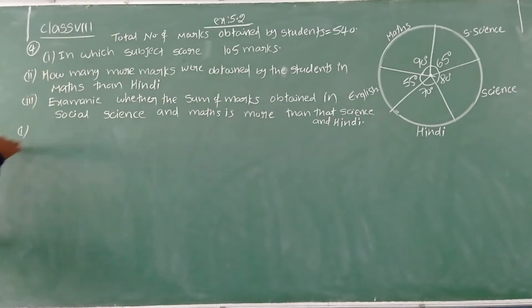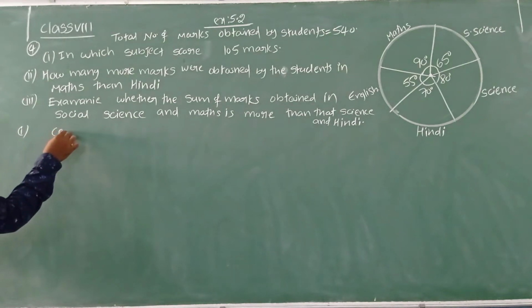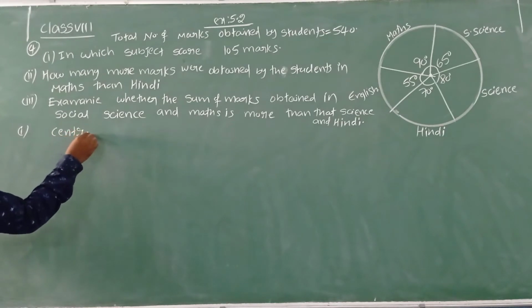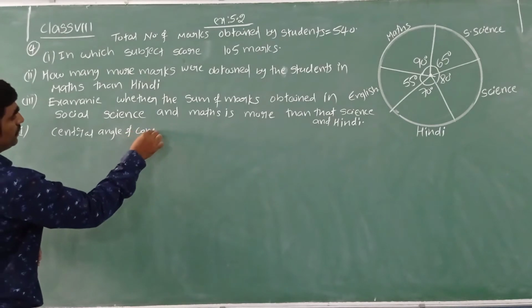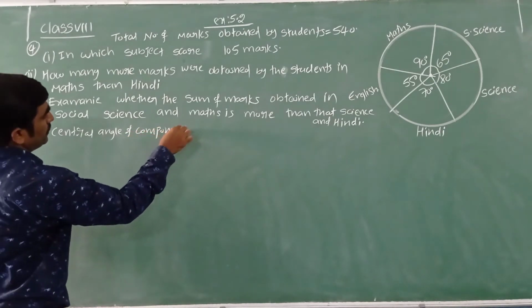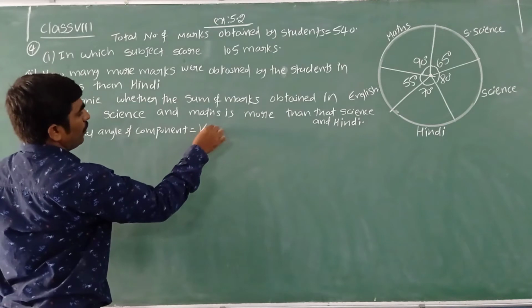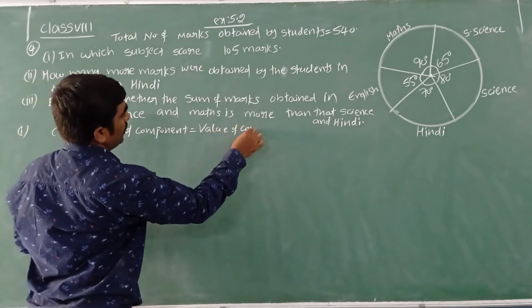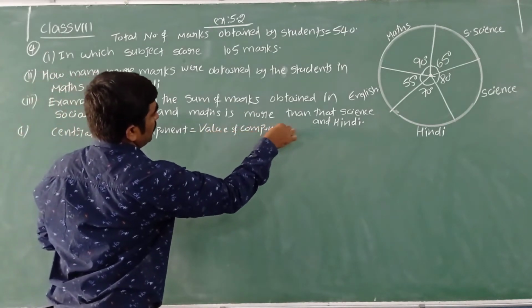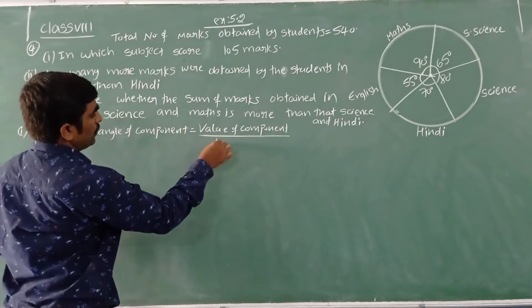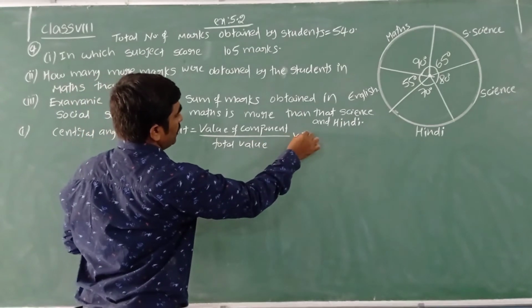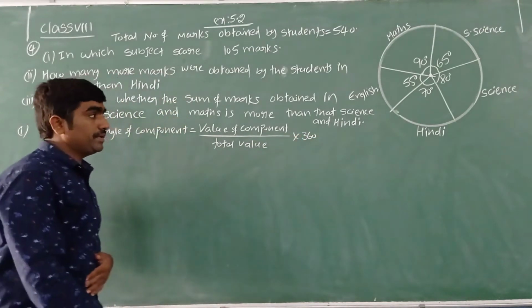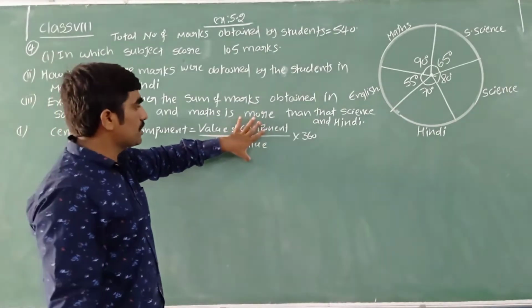What is the formula we have to use to find the central angle? Central angle of a component is equal to value of the component by total value into 360. It means what part of the circle this component is going to occupy.